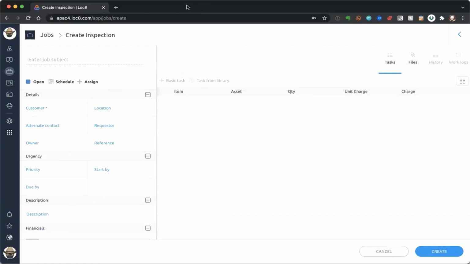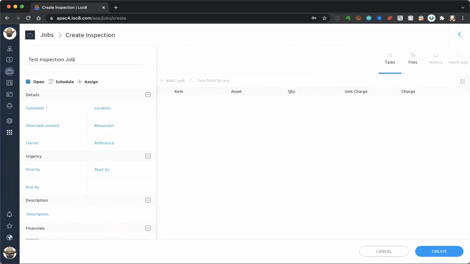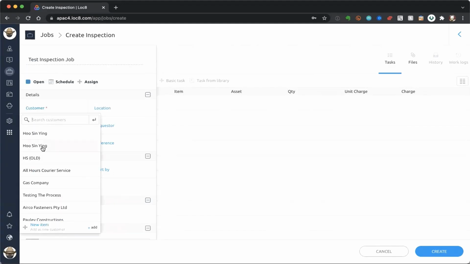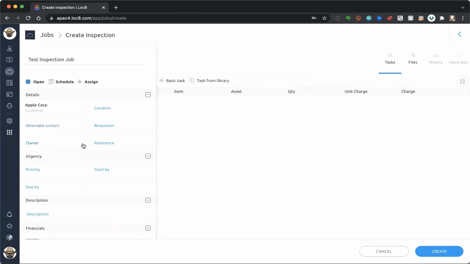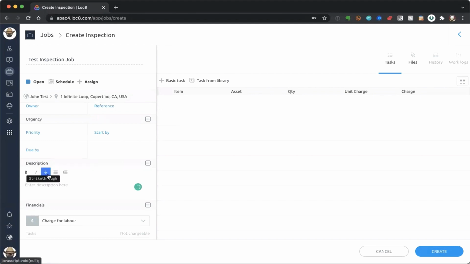And as I did before, I'm going to pop in a job subject. So this is a test inspection job. Again, I'm going to choose my customer. So let's choose Apple Corp one more time. And this time, I'm going to add in a location for where that job needs to be completed. And I will pop in, as I said before, that long form description. So this is a long form description of this job. I'm going to set the priority. So this time I'm going to set it to high.